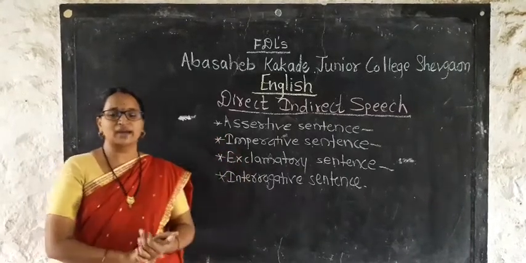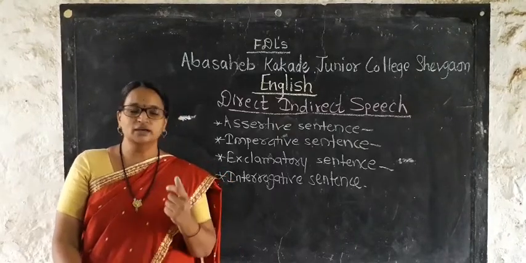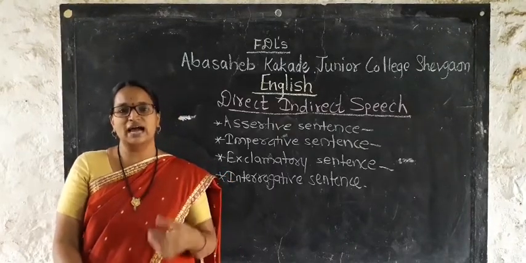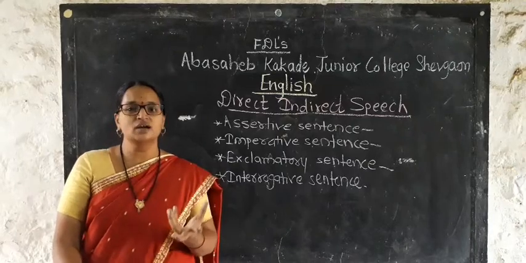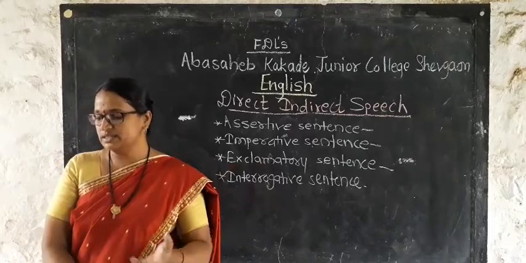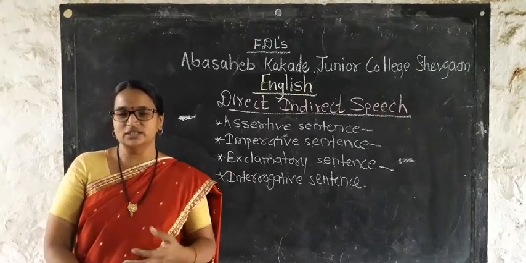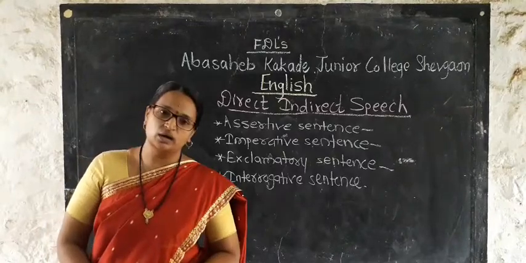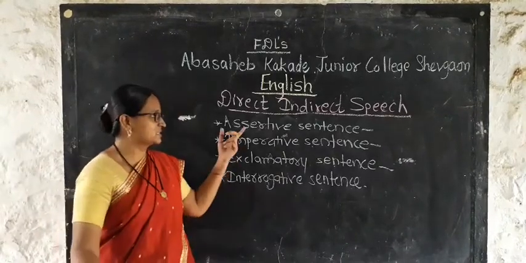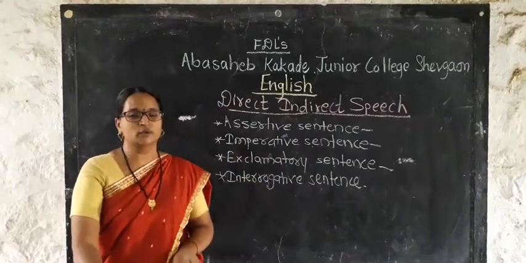Now what is meant by assertive sentence? In Marathi, assertive विधानार्थी वाक्य. Here we can have a statement. We just have a statement. For example, I am a player. This is a statement. Or I cannot help you in this matter is also a statement. That is an assertive sentence. Then second, imperative sentence.